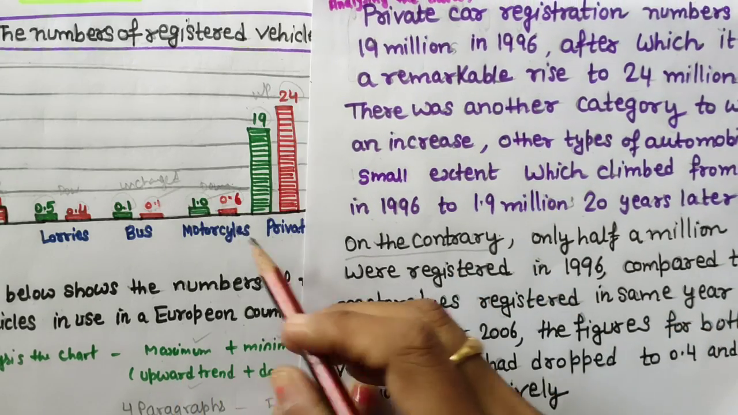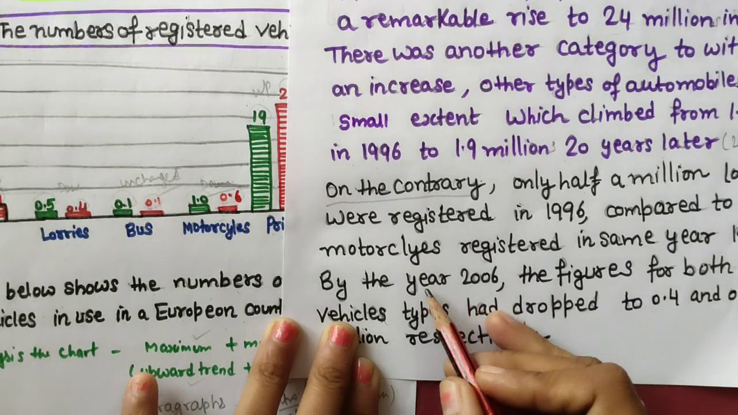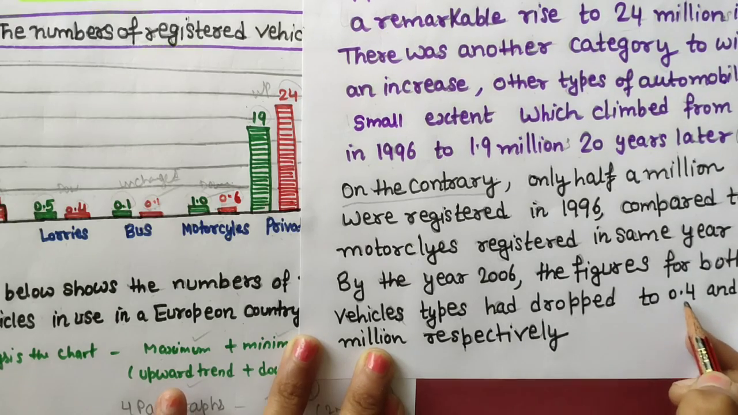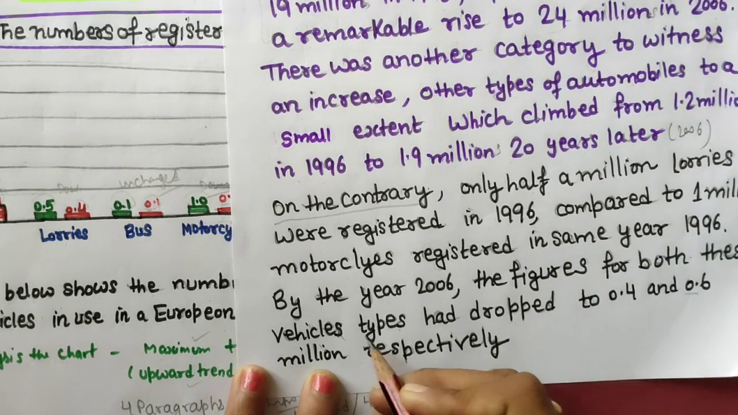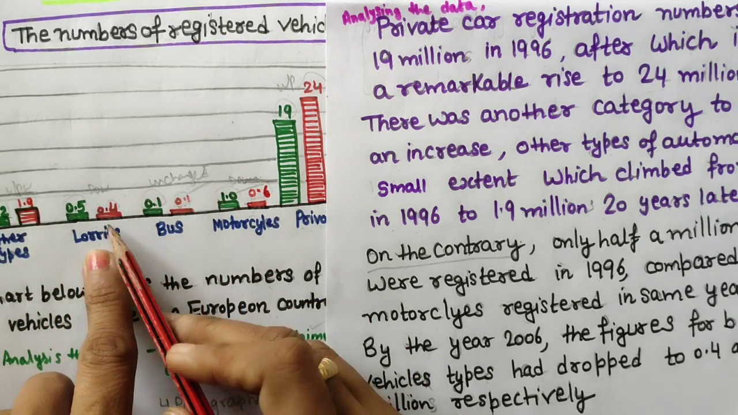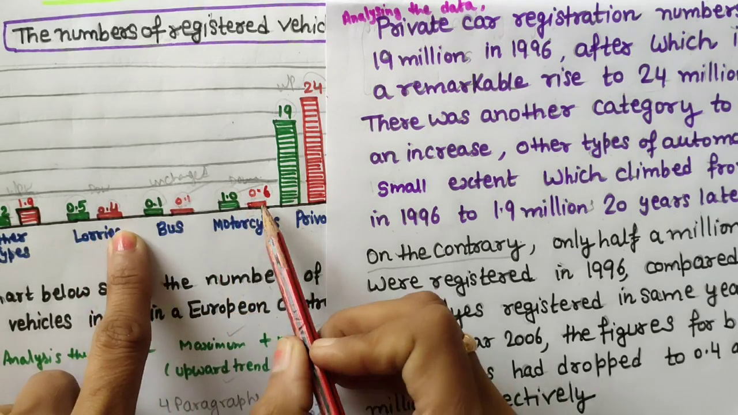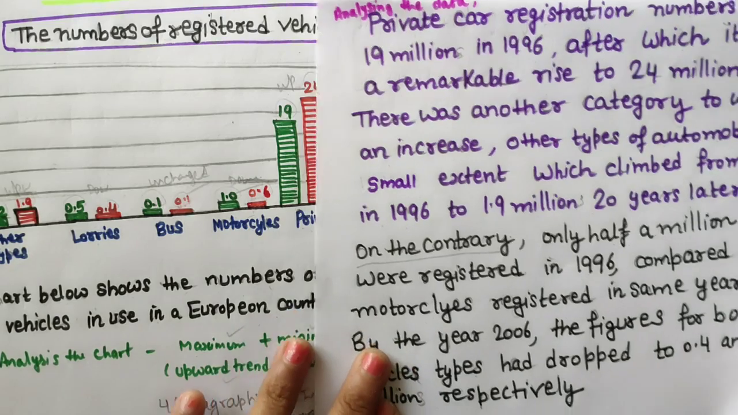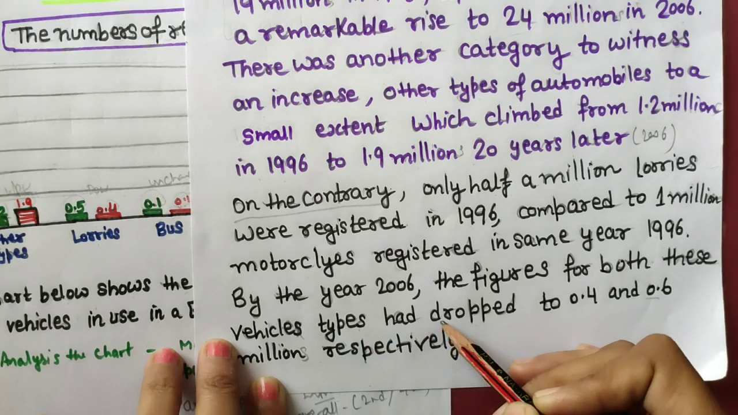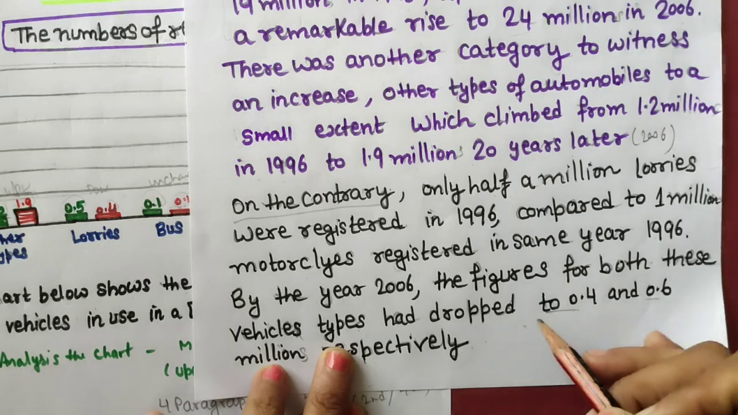Now we have combined both the data, lorries and motorcycles. So by the year 2006, the figures for both these vehicle types had dropped. Like in the first year we have just combined the things like that, 0.5 and 1.0. Okay, now in the final year they are decreasing, that's why I have combined it. By the year 2006, the figures for both these vehicles had dropped to 0.4 and 0.6 millions respectively. Now here we have combined both the categories.